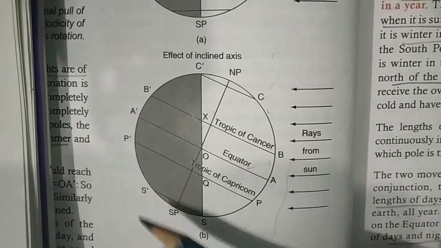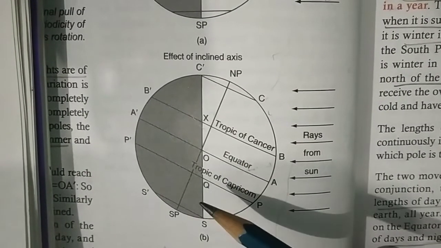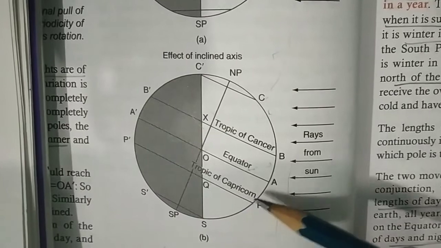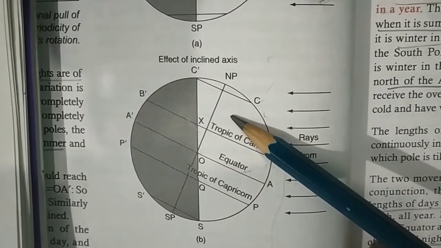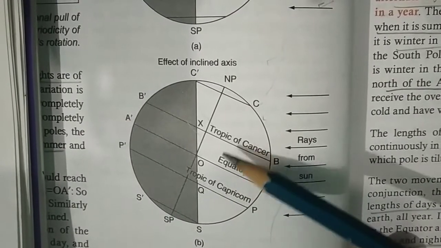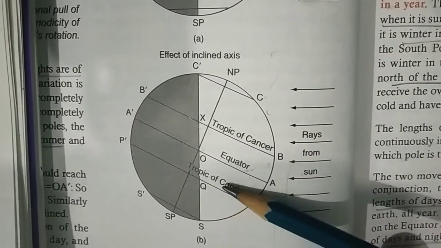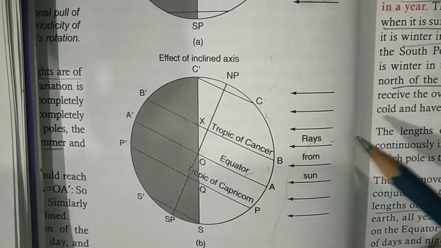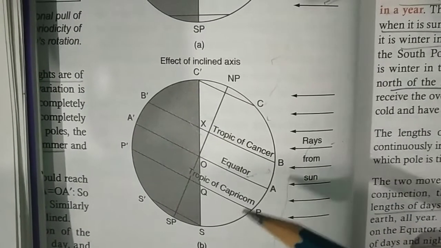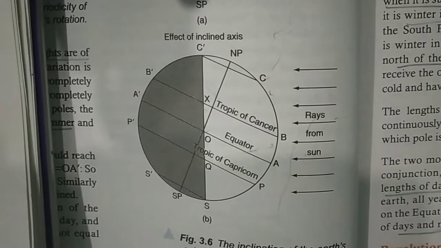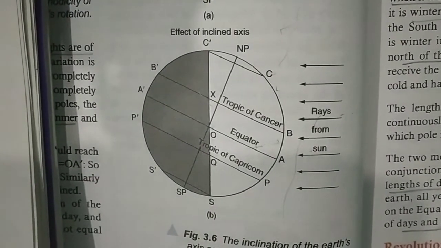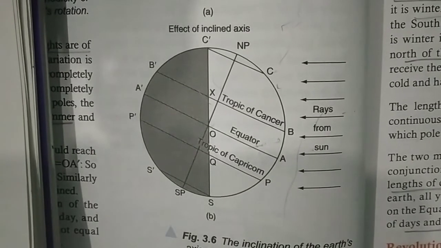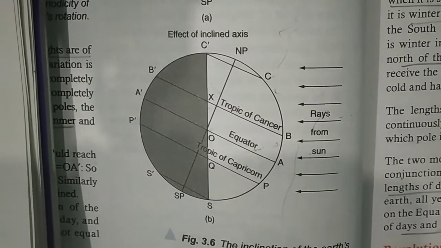As the earth rotates on its tilted axis, days and nights are of different lengths in different parts of the earth. In the northern hemisphere, the length of the day changes from being the longest when the north pole is tilted towards the sun, to the shortest when the north pole is tilted away from the sun.